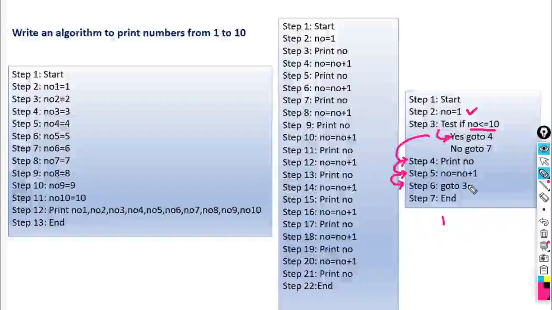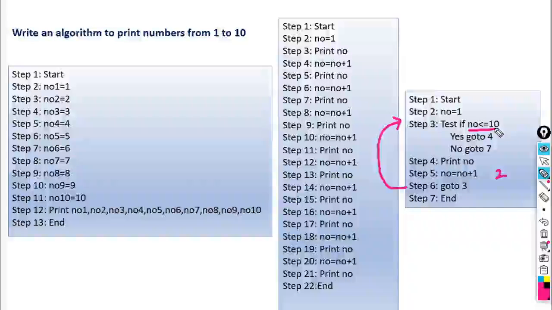Go to 3 means what? Again it takes control to line number 3. Look here, in this statement we have NO is equal to 2, and then it will execute go to 3. So it will take your control in the backward direction. It executes the loop. Again within step 3, what does it do here? Test if NO is less than or equal to 10 or not. We have NO is equal to 2. 2 is less than or equal to 10. Is it true or false? Yes, it is true. Again, it takes control to line number 4.